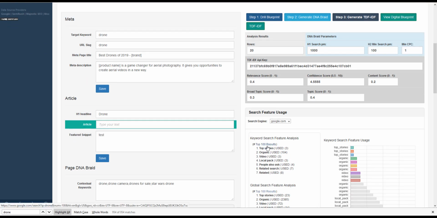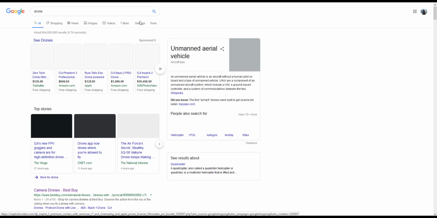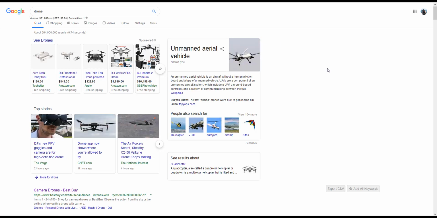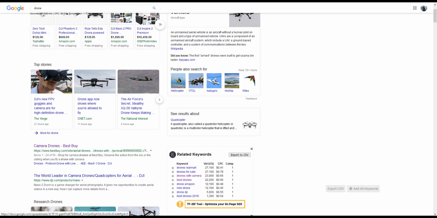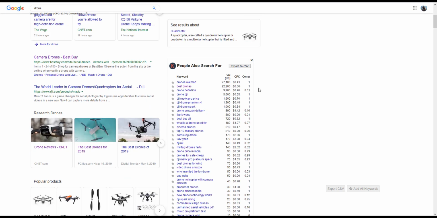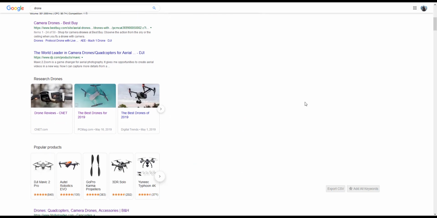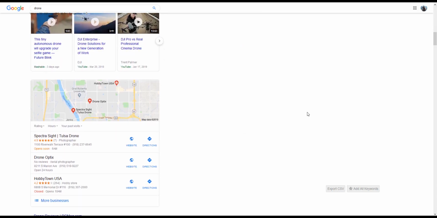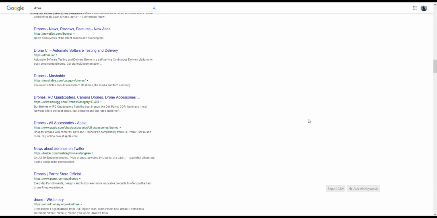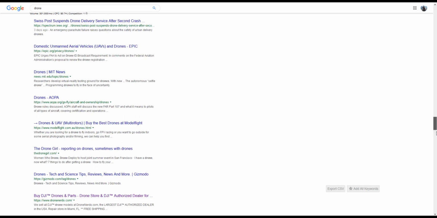Now to see what we scraped, you can click on that link. It comes back and this is what we're basically looking at. Now I've got keyword keg on over here, so basically just ignore that and that. This is what we've scraped. This is the page layout. So we get to see all the stuff over here.